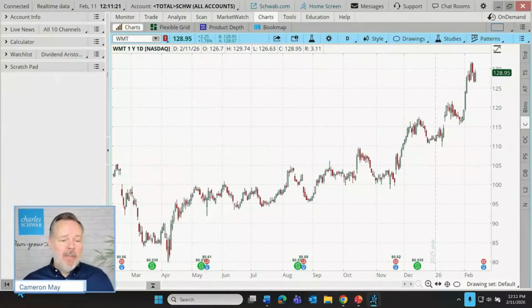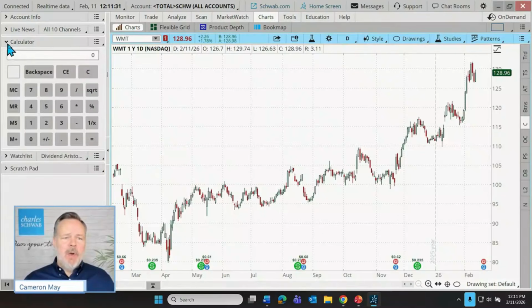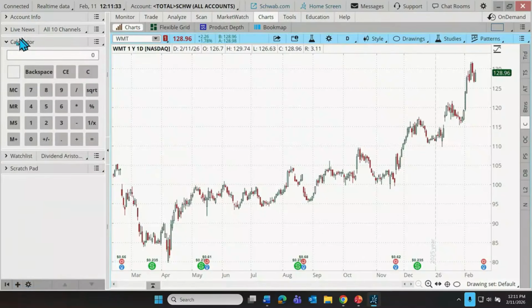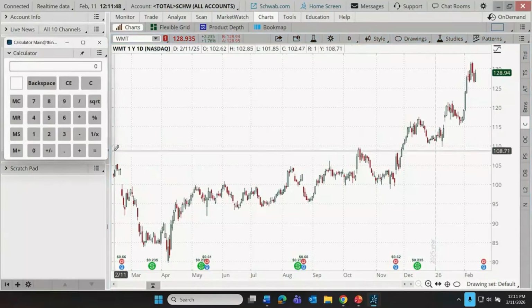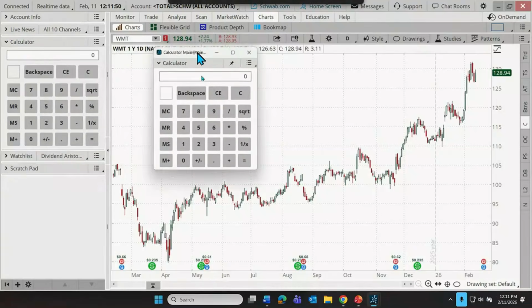So let's start off. Let's have just one working gadget field. Now, I guess before we go to that, let me show two other things that we might do. First of all, if we have a gadget open, so you'll commonly see me in my webcasts using the calculator. With each of these gadgets, as with so many other functions on Thinkorswim, we can detach that field and let it operate as its own window. So I'm going to click on the little menu icon here, and I can detach that gadget. And now I can move it around.